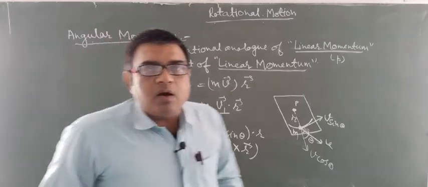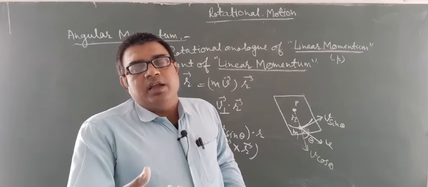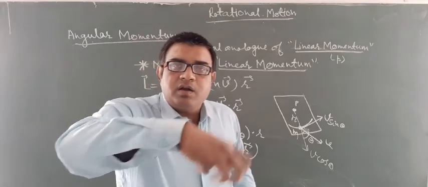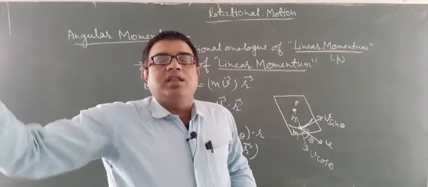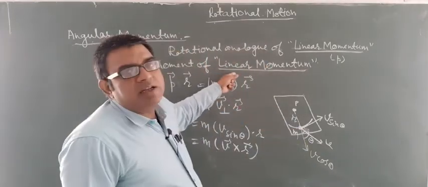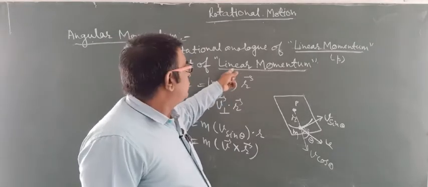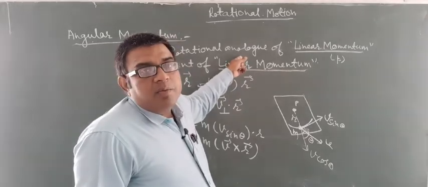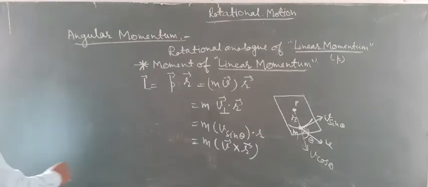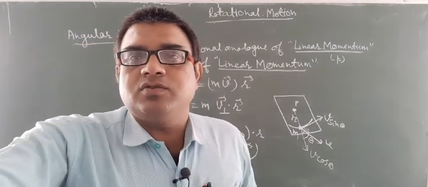It means if an object is rotating, moving in a circular path, or moving along a straight path, then in that case there is the concept of angular momentum, that is the moment of linear momentum. Angular momentum is analogous to linear momentum. Now we will discuss the magnitude of angular momentum.